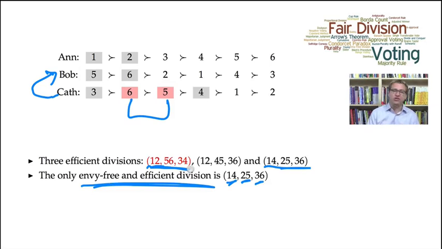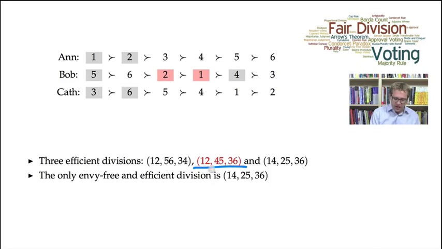So this allocation does not guarantee envy-freeness. So it's envy possible. Similarly, for the second allocation, it's possible that Bob might envy Anne. It all depends on whether or not Bob would prefer his third and fourth object to his first and fifth object.